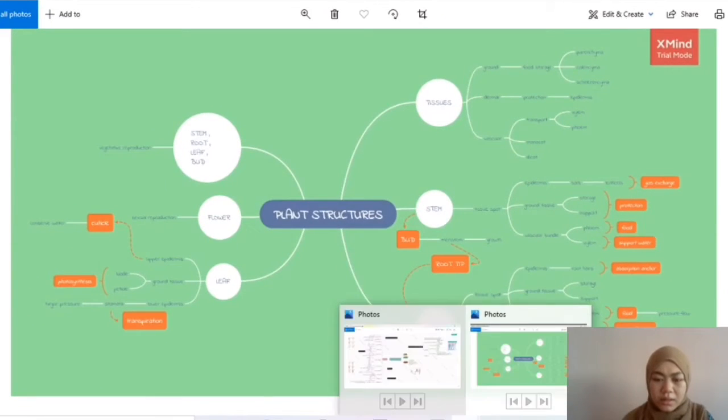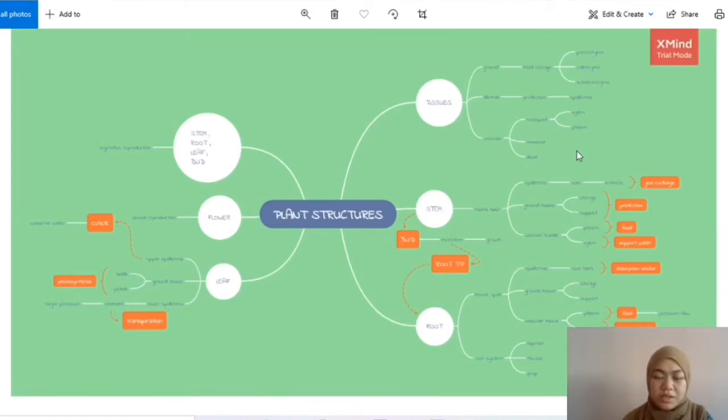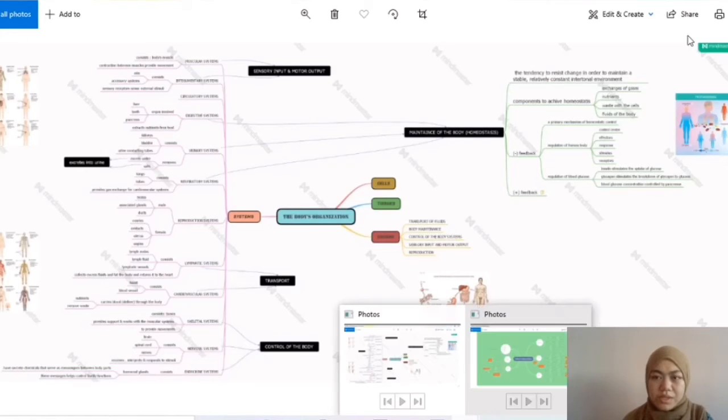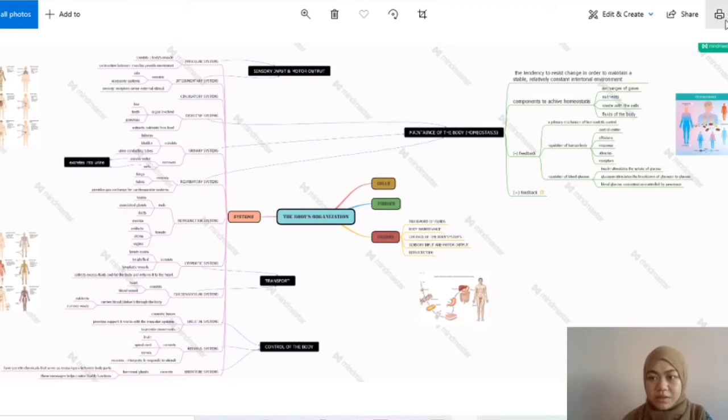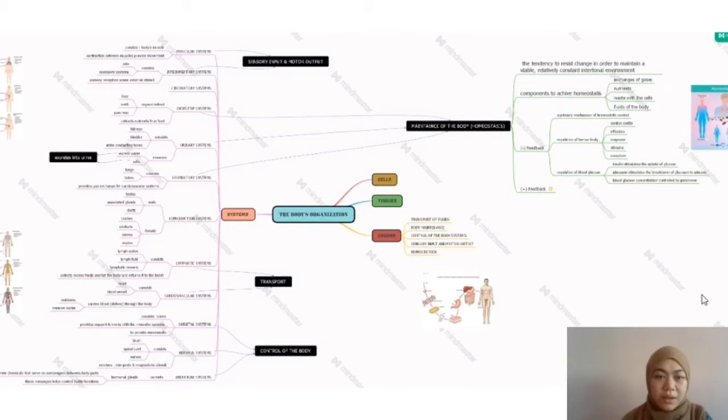Meanwhile, for the body organization mind map, I used the MindMaster app. Both mind maps were made with different apps because at first I used MindMaster, and at the same time I found that Xmind is easier and simpler. It looks simple to me. MindMaster is also okay, but I don't like it as much. Okay, that's all. Thank you.